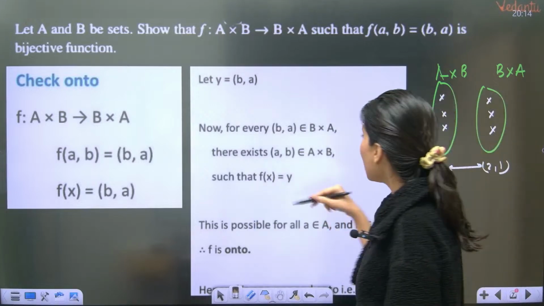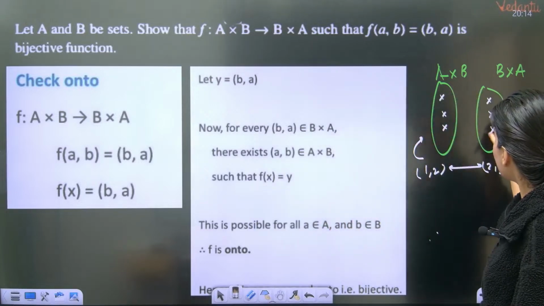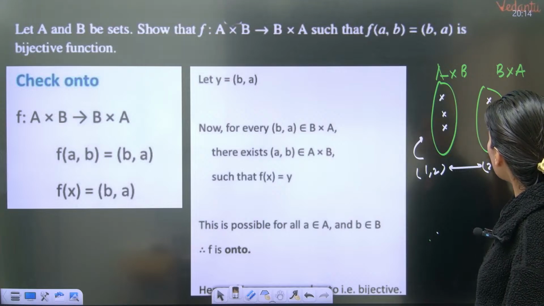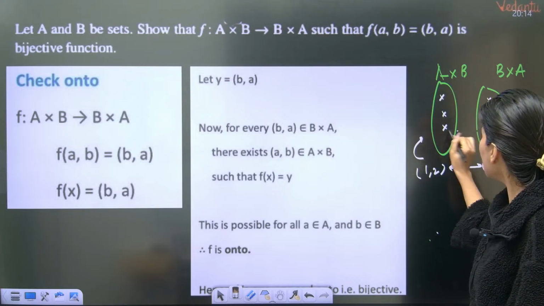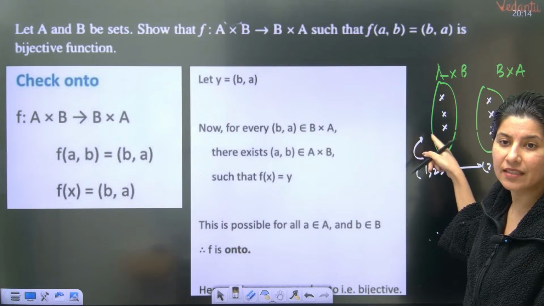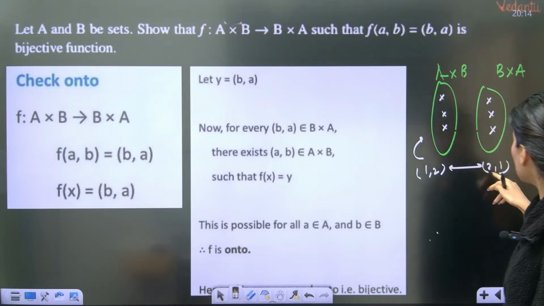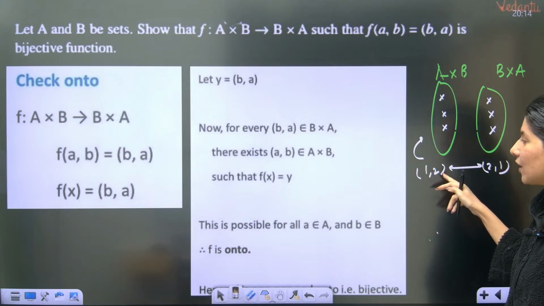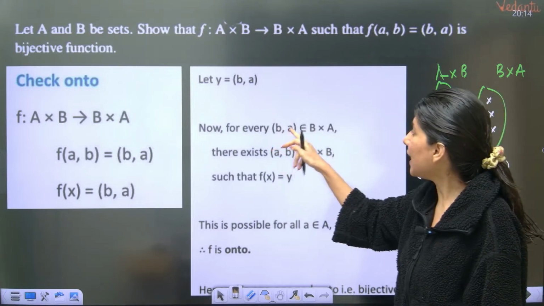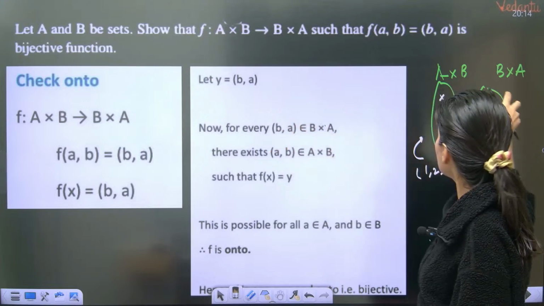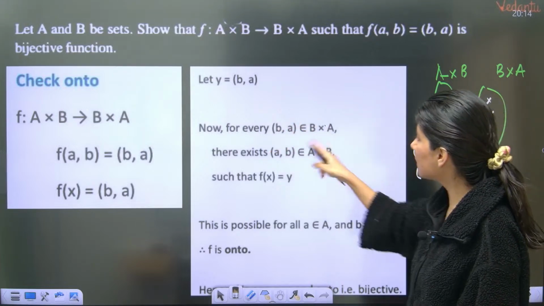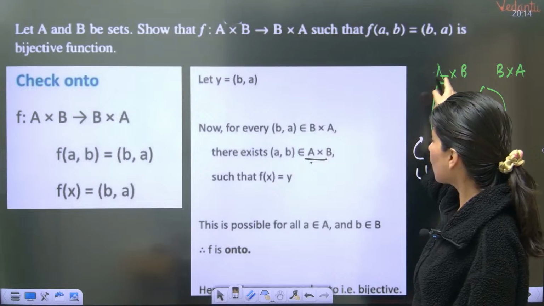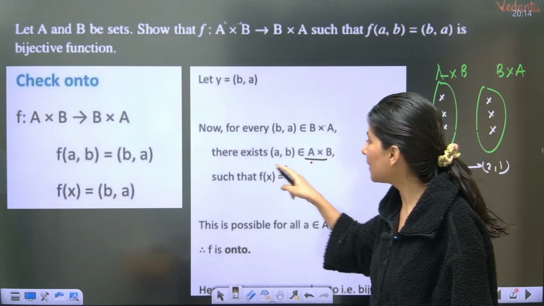So here for every element which is available over here, there will be an image available in this set. If I am saying 2, 1 is present here, it will definitely be connected with 1, 2. So for every element b comma a belonging to this set, there exists its image in the A cross B set such that f of x equals y.